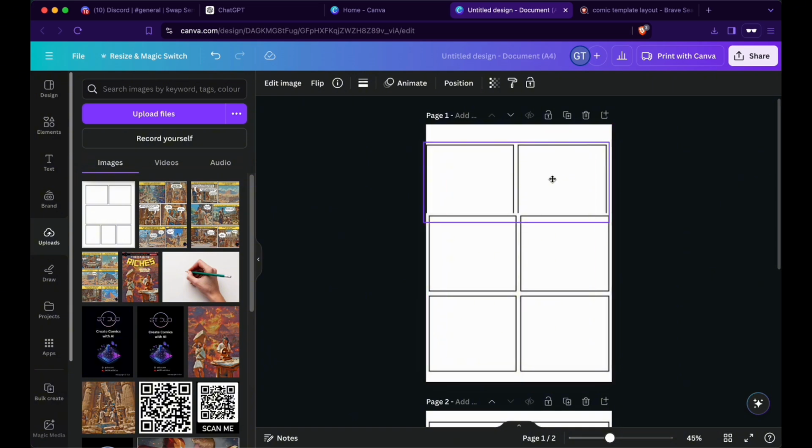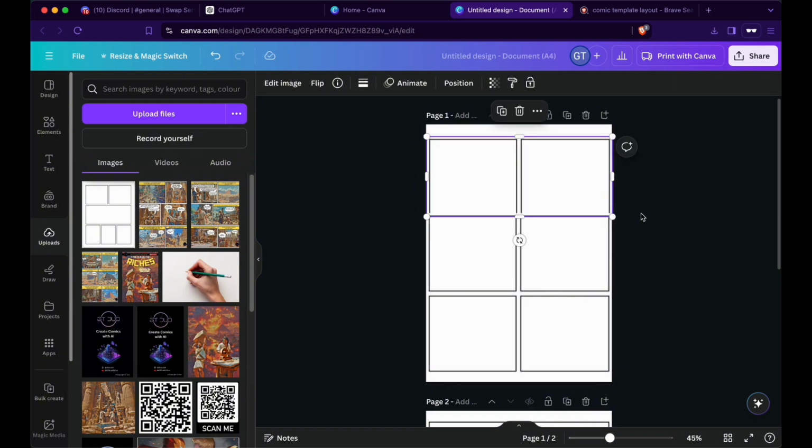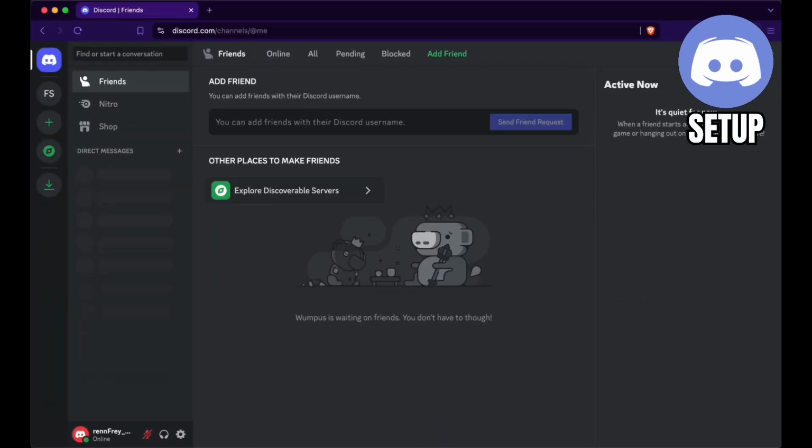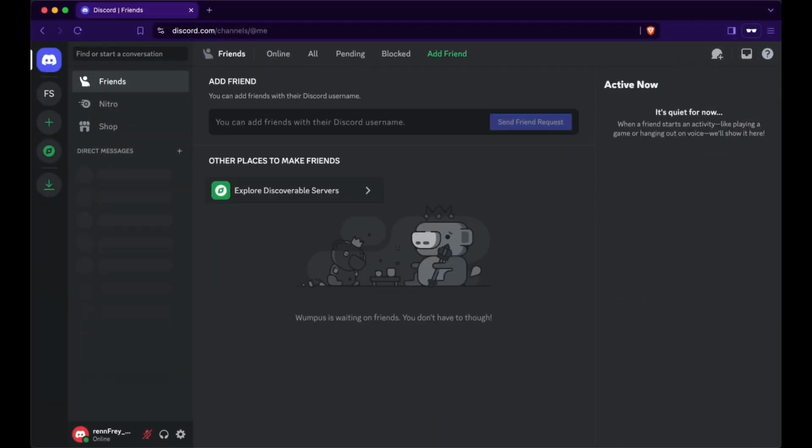If it's disturbing you and you want to move it around freely, simply hold on Mac Command, or on Windows it would be Control. Alright, let's get on to creating the images and we'll get back to Canva in a minute. Once you have your story all figured out and are ready to create your perfect AI images, it is now time to set up Midjourney inside of Discord.